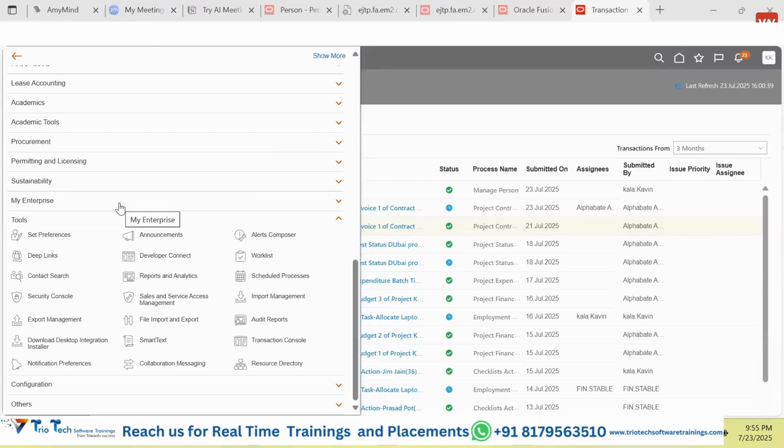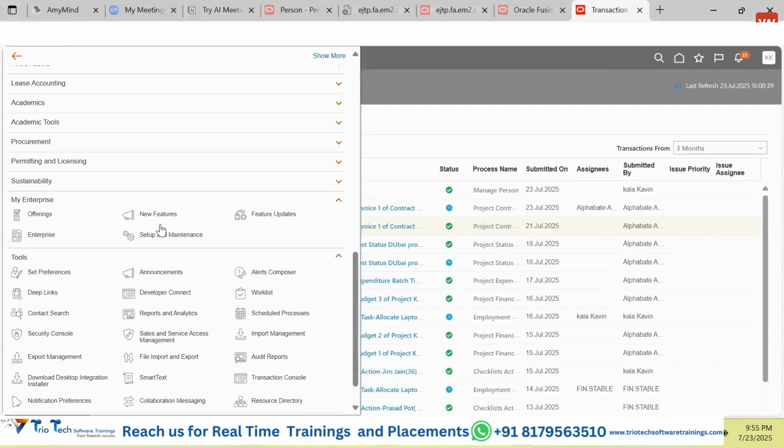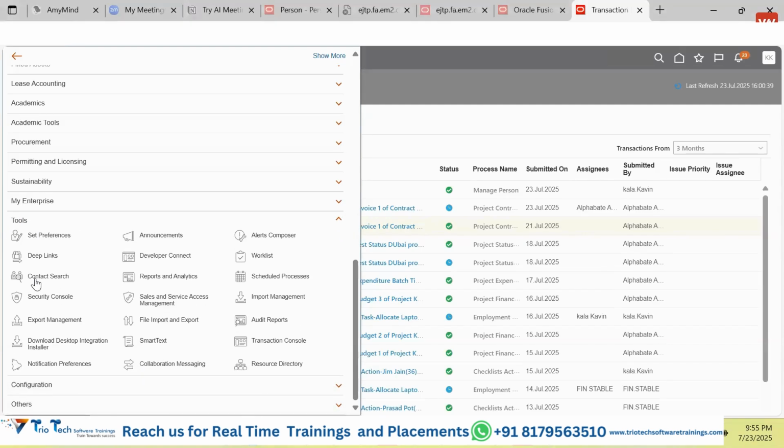Dhamma, I'll answer your query. First of all, you are referring to something which I have never spoken. In the entire lecture, I never used a word called My Enterprise. I always talk about tools. You might be clicking onto My Enterprise and seeing these things, while this is supposed to be this.